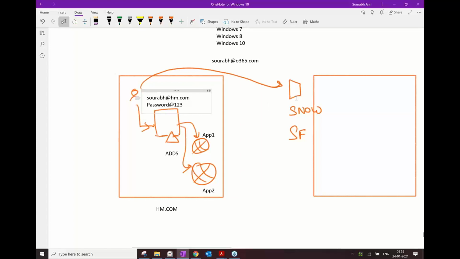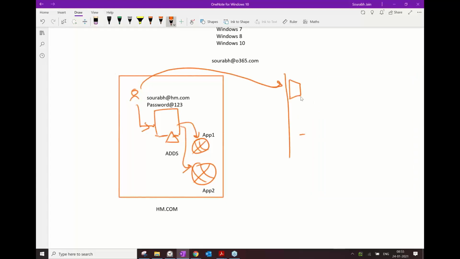How is this possible? Now let's talk about Microsoft. Microsoft has Office 365. You are saying Microsoft should also be able to give you access using this username and password. But Microsoft doesn't know who is saurabh@hm.com. There are millions of organizations in the world. If Microsoft keeps storing all the usernames and passwords, it would be impossible, not difficult, impossible for Microsoft to do that. There are billions of people in the world, and Microsoft, one organization, cannot do that.